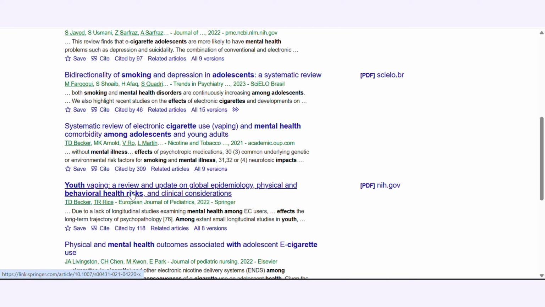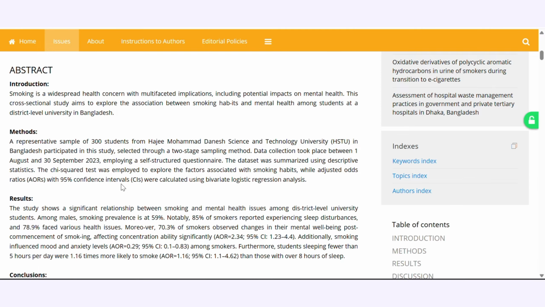The abstract tells you what the study examined, how it was conducted, and what findings emerged from that study. So once you're able to go through the abstract, you can determine whether that study is good for your review or not. This helps you quickly judge whether the article truly fits your research question and relevance, because relevance is just as important as credibility. A highly credible article that does not match your research focus may still be the wrong source for your literature review.